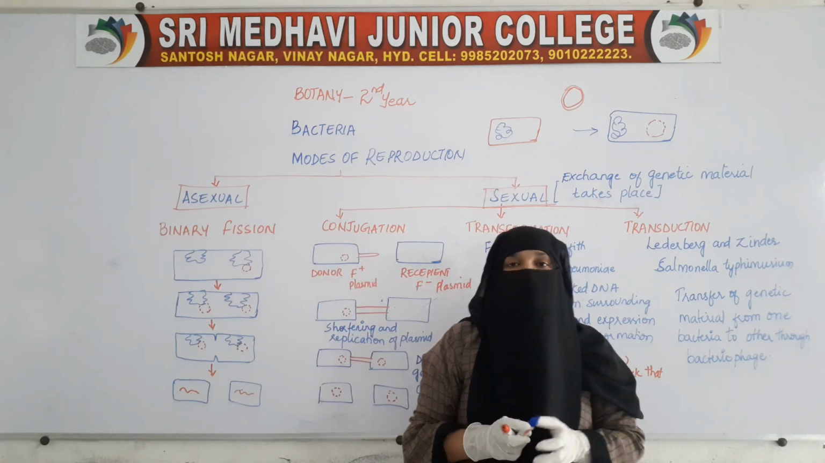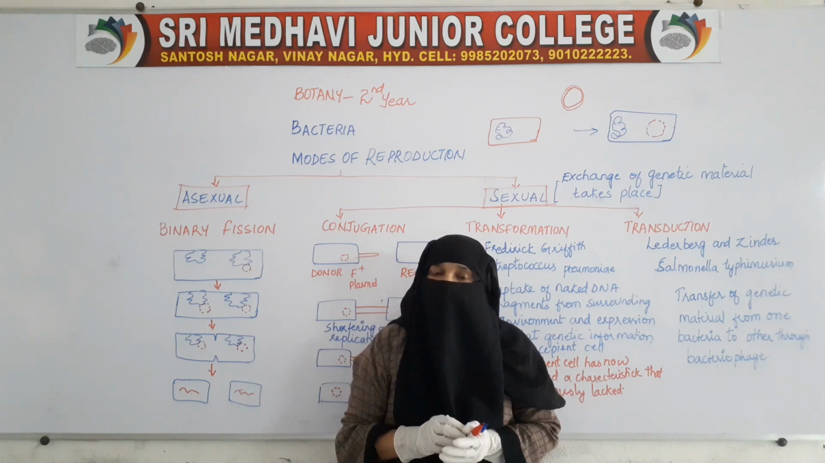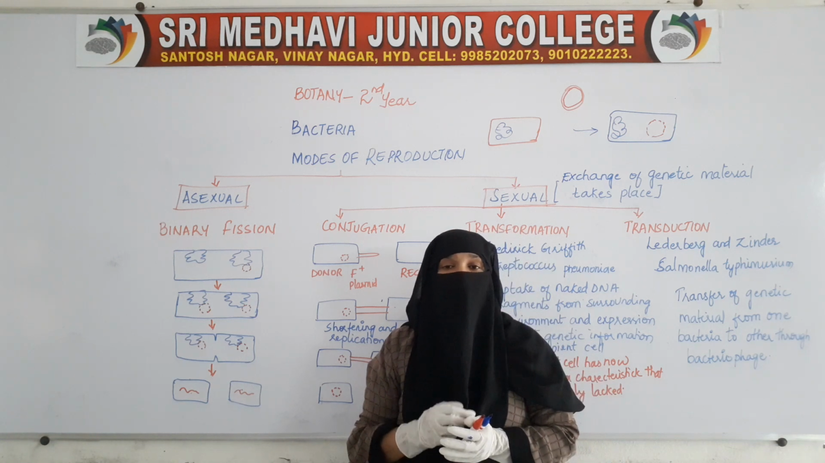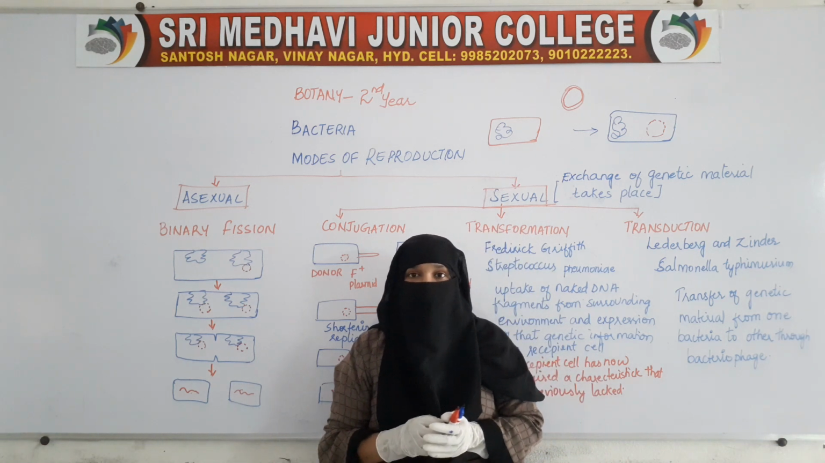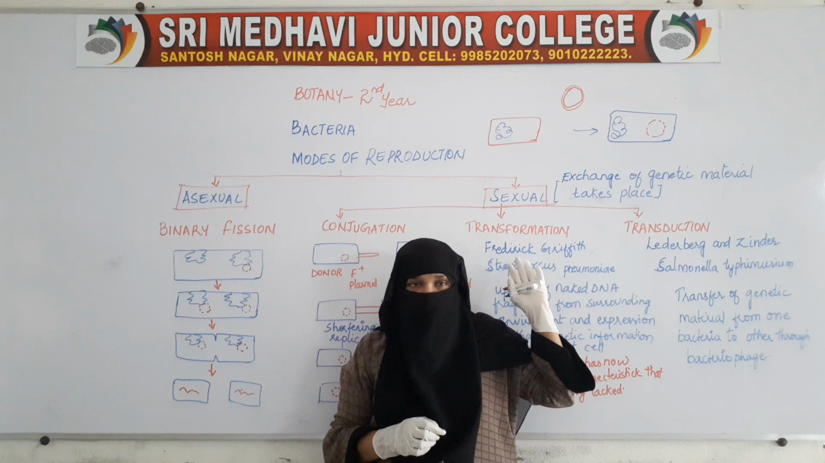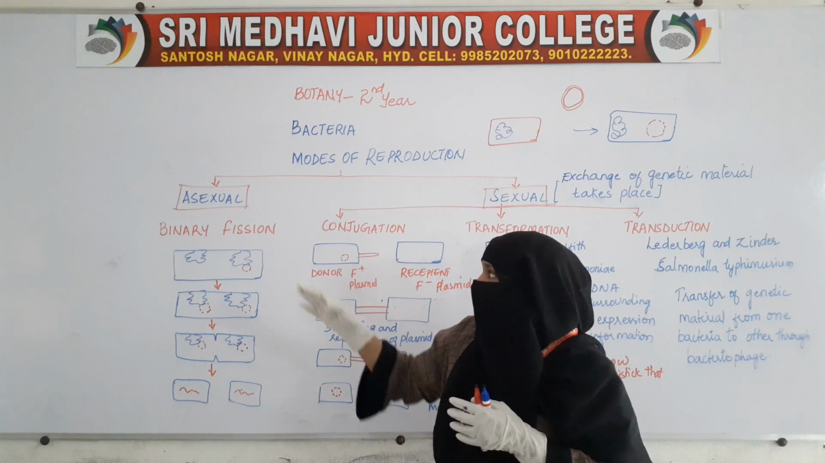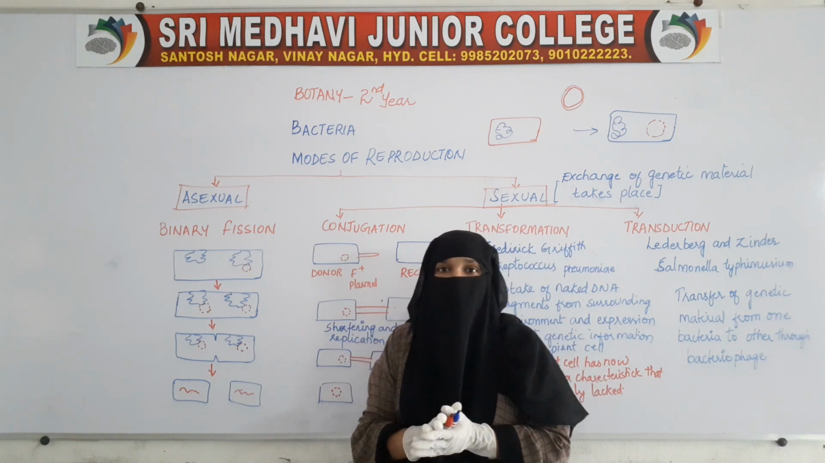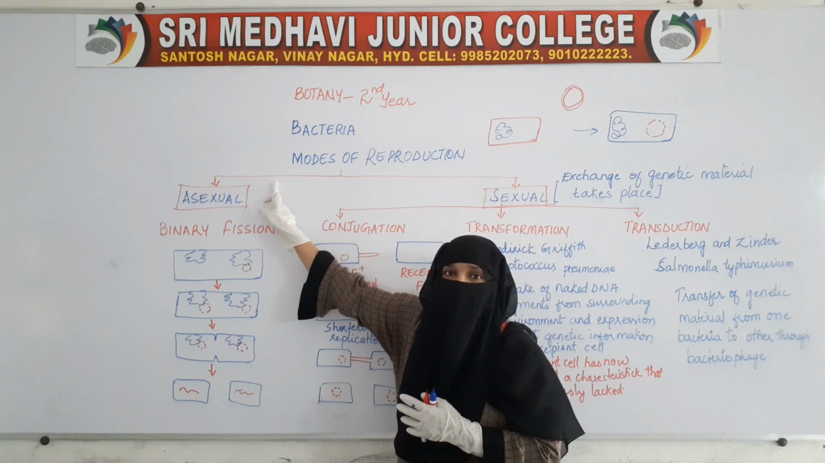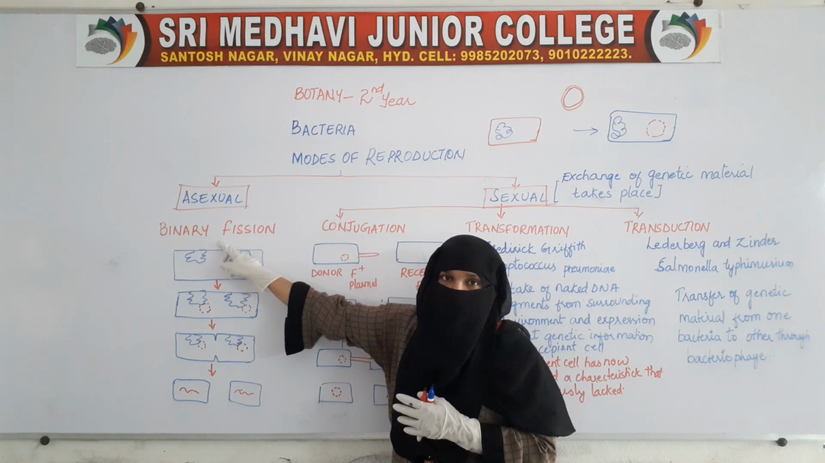However, the most common method of the two, asexual and sexual reproduction, is asexual. The most common mode of reproduction in bacteria is asexual reproduction. However, it also performs sexual reproduction. So, we will see how it performs sexual as well as asexual reproduction. Bacteria can reproduce asexually by a method called binary fission.